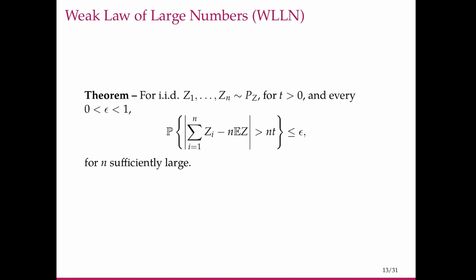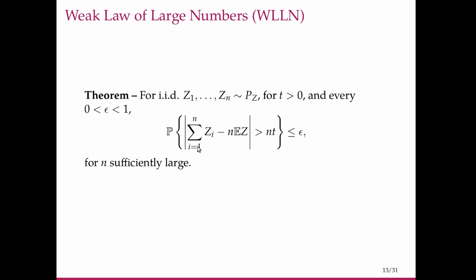This says that for independent and identically distributed Z1 through Zn, all with common distribution Pz, for any t positive and for every epsilon between 0 and 1, the probability that the sum of these random variables deviates from n times the common mean by more than nt is less than or equal to epsilon for n sufficiently large.